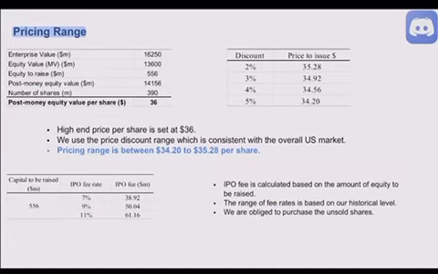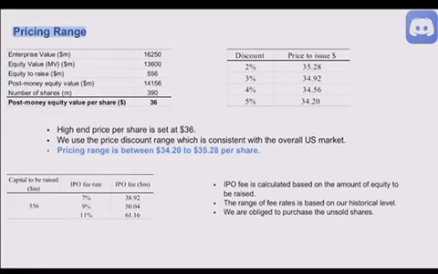Now let's look at the pricing range. Given the EV and equity amount to be raised, we can calculate that the high-end price per share is set at $36, and we use the price discount range, which is consistent with the overall US market, from 2% to 5% discount, concluding our pricing range between $34.20 to $35.28 per share.